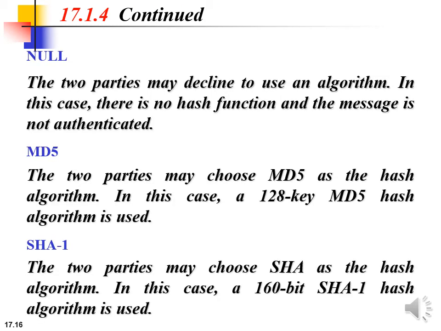As I said, there are three hash algorithms. With null, the two parties may decline to use any algorithm. In this case there is no hash function and the message is not authenticated. Next one is MD5. The two parties may choose to use MD5 as the hash algorithm, and in this case a 128-bit MD5 hash algorithm is used. And last one is SHA-1. The two parties may choose SHA as the hash algorithm. In this case the 160-bit SHA-1 hash algorithm is used.